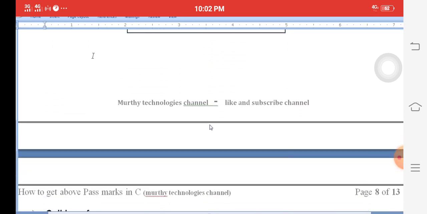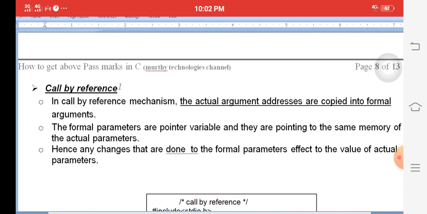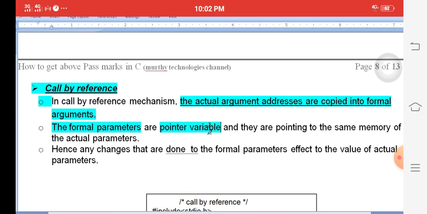Next one, call by reference. Call by reference is the second model. In call by reference, the addresses of the actual arguments are copied into the formal arguments. I am giving my original address, so you can change my original copy, not a Xerox. The formal arguments here are pointer variables.